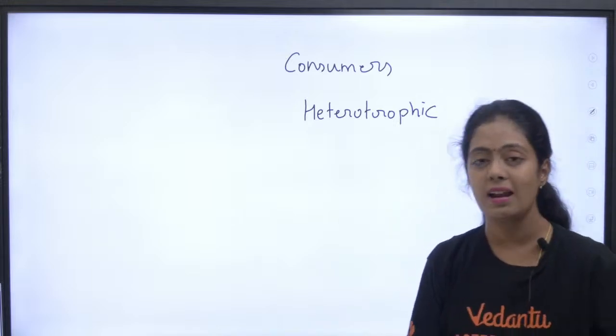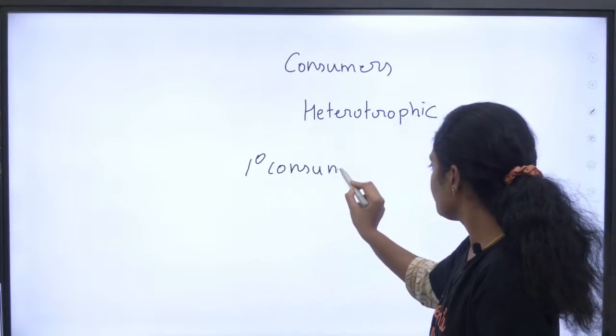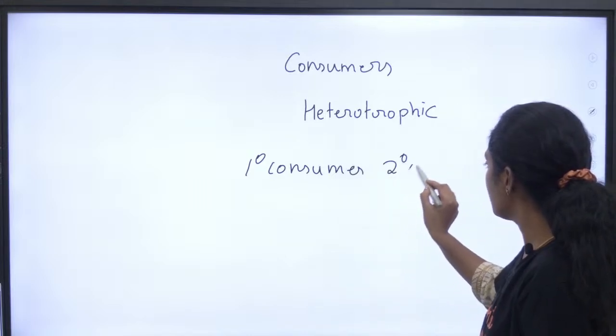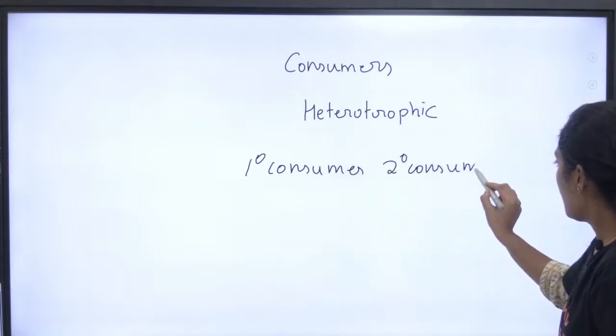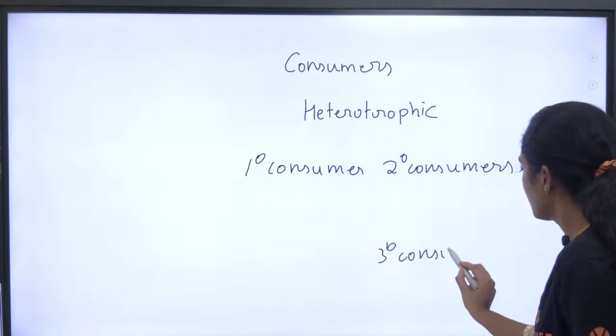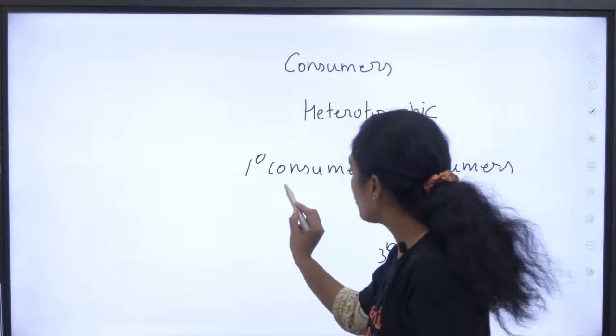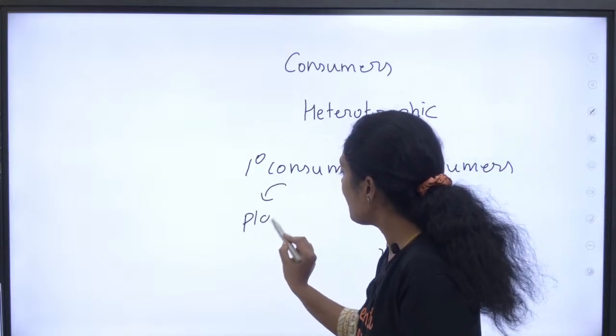There are three kinds of consumers: primary consumers, secondary consumers, tertiary consumers. What are primary consumers? Primary consumers are those who directly feed upon the plants.